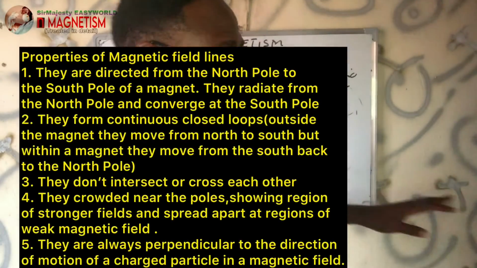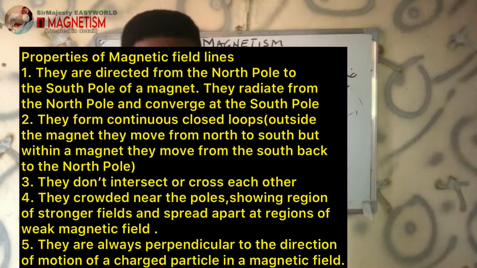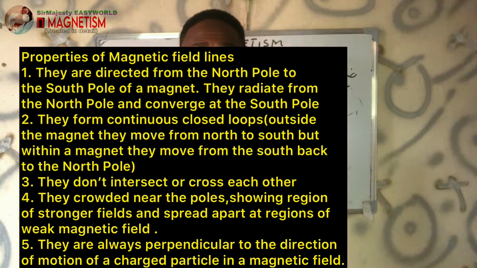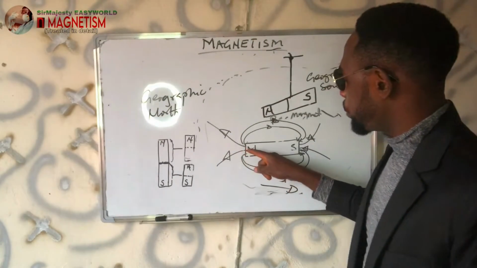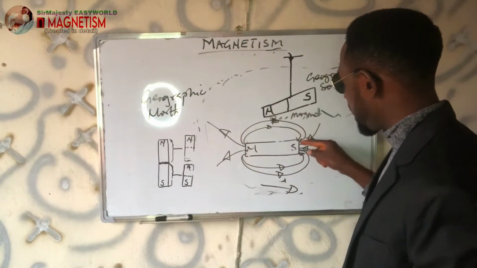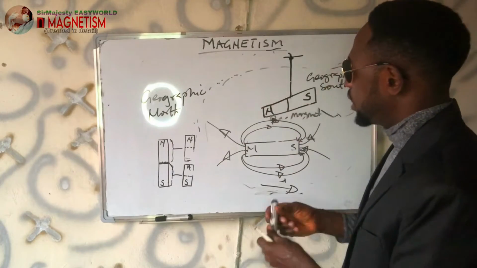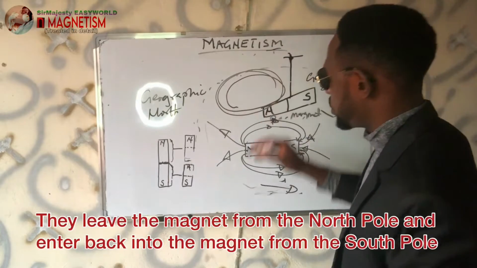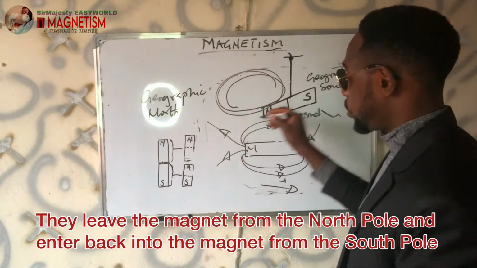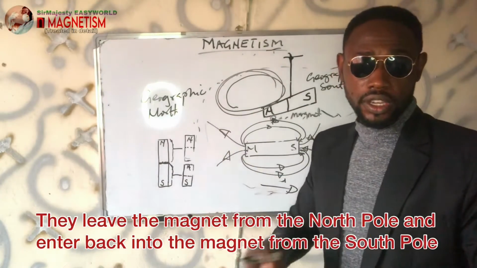Then the magnetic field lines have some properties or characteristics. One is that they are always enclosed in a loop. They arise from the north and then enter back from the south, comes back again. So they keep on making a closed loop. There is no end, there is no beginning, but they must start from north and go into the south, so they always have a closed loop.